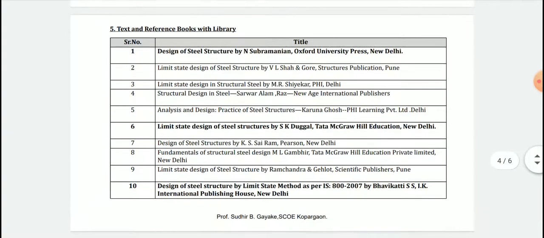These are the reference books to be referred. The total reference books are given as per the university syllabus. All these books are available in the college library. Out of the total listed books, Design of Steel Structure by N. Subramanian, Limit State Design of Steel Structure by S.K. Duggal, and Design of Steel Structure by Limit State Method as per IS 800 2007 by Bhavikatti are usually referred, and the language given in the books is easier for understanding. My recommendation is that you refer to serial number 1, serial number 6 and serial number 10 as per the list given here.